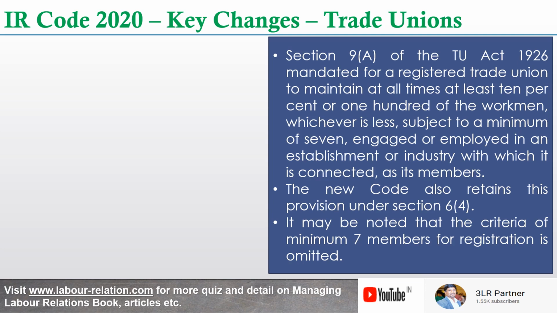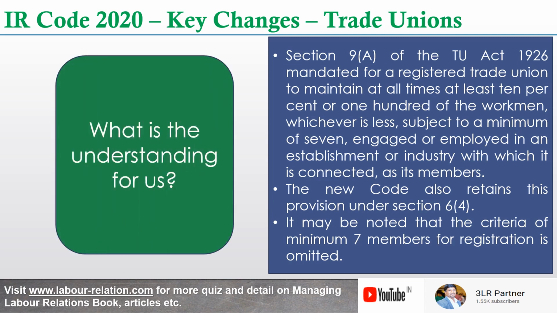However, it may be noted that the criterion of minimum 7 members for registration is omitted, which is the second proviso to section 4.1 of the Trade Union Act. What is the understanding for us? While registering, having a minimum of 7 members who are connected to the industry is not mandatory. However, after the registration, the trade unions are required to maintain the 7 members who are connected. So this may have certain implications, which we will address in future videos, friends.